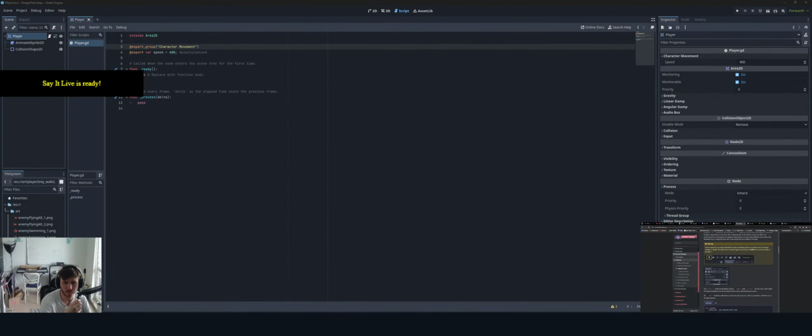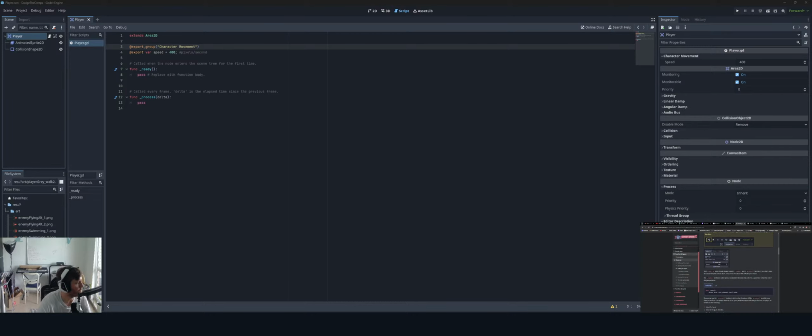All right, we're back. So let's continue. So yeah, we have the underscore ready and underscore process function. The underscore ready function is called when a node enters the scene tree, which is a good time to find the size of the game window. Again, I don't know if this is begin play or if this is more of a construction script or anything like that.